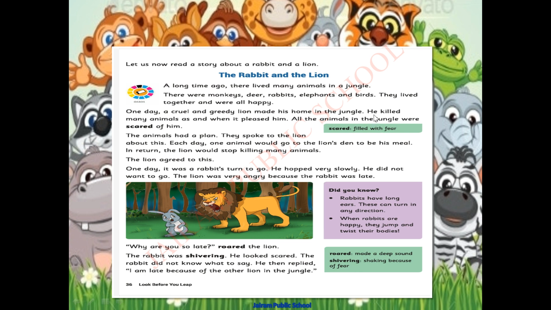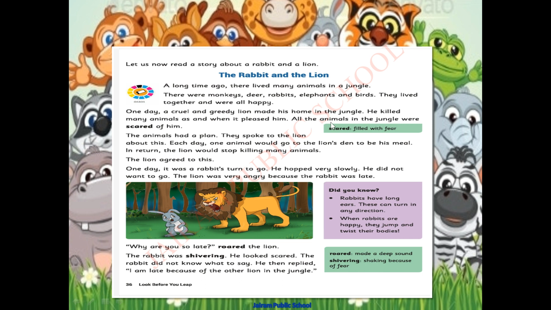Okay. He killed many animals as and when it pleased him. If somebody is pleasing you, will you hurt them? No, I know children, you're all good, but this lion is not that good. Even when the animals pleased him, this lion attacked and ate those animals.